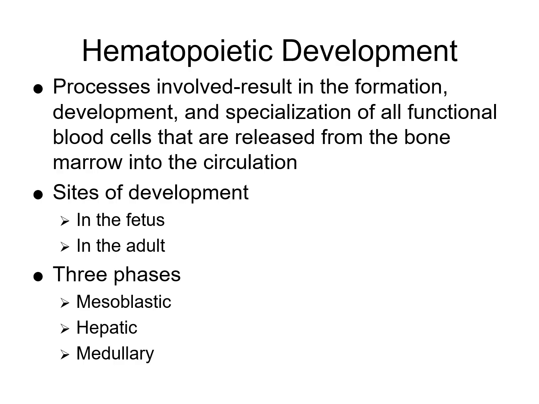Sites of development. So in the fetus, blood cell production occurs in multiple sites, including the yolk sac, liver, and the spleen. In the adult, it primarily just occurs in the bone marrow. There are three phases of the hematopoiesis.